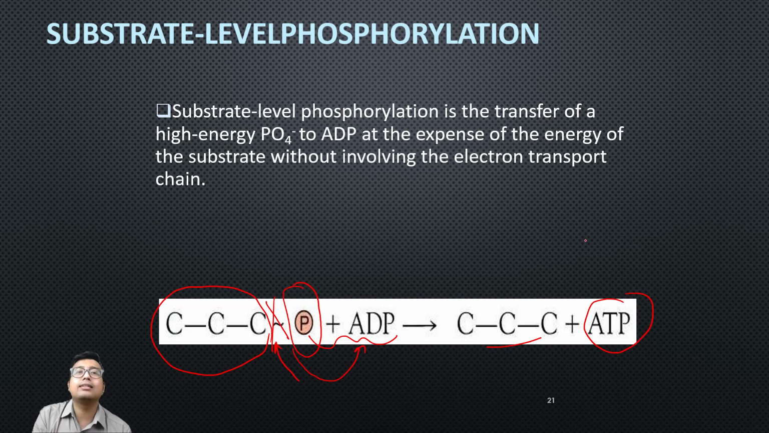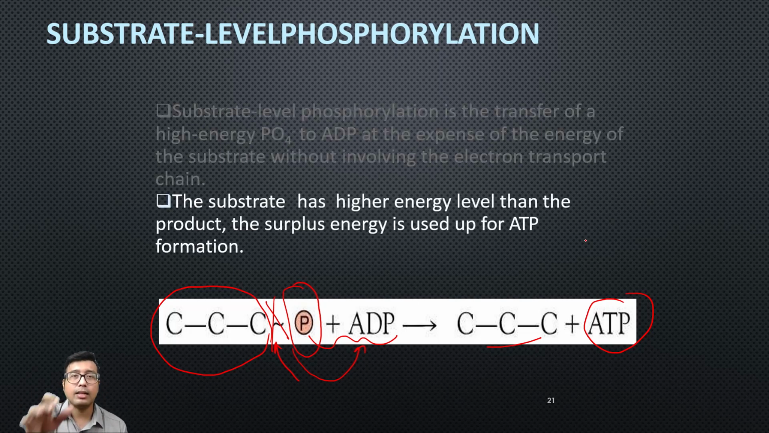So we see over here there is no need of any other reaction, and by other reaction I mean the step-by-step reactions that we will be studying in future, how ATP is produced inside the mitochondria. Those are not at all used over here. So why are these not used? Because the substrate has a higher energy level than the product, in the form of this high energy phosphate bond. And this surplus energy is used up for ATP formation.